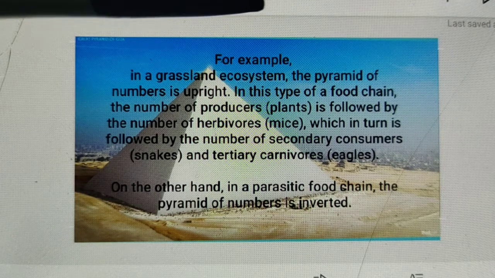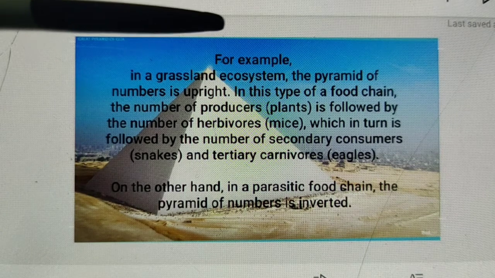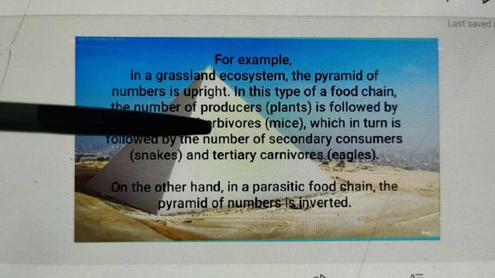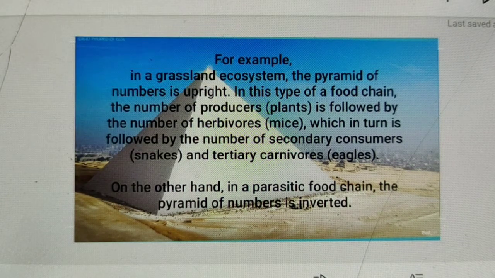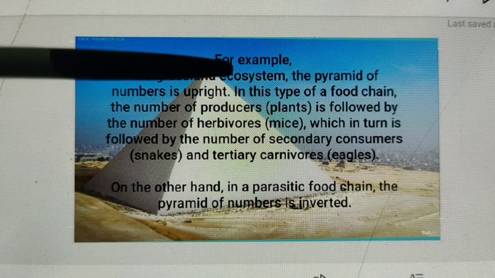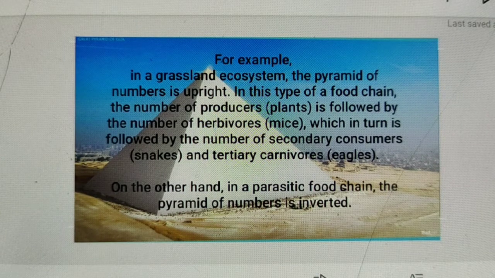In this type of food chain, the number of producers (plants) is followed by the number of herbivores, which in turn is followed by the number of secondary consumers and tertiary consumers. On the other hand, in a parasitic food chain, the pyramid of numbers is inverted because the number of producers is less than that of tertiary consumers.